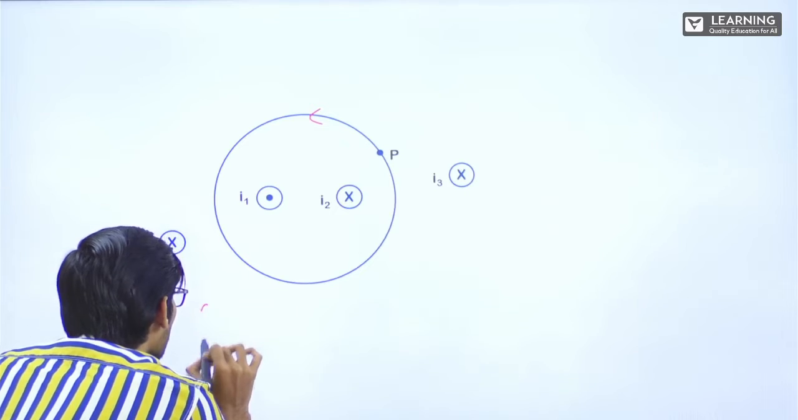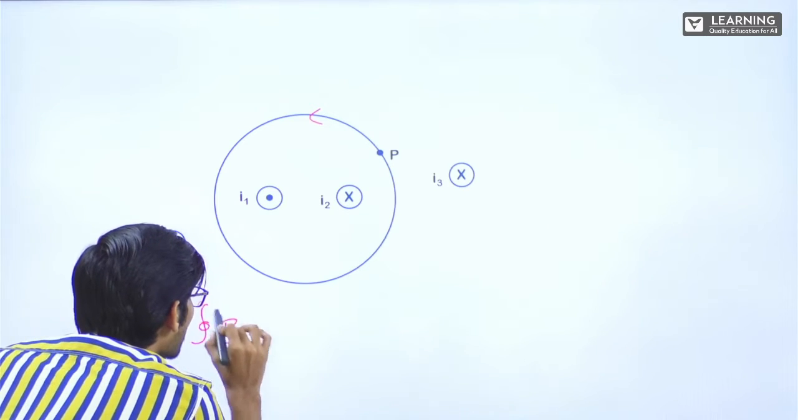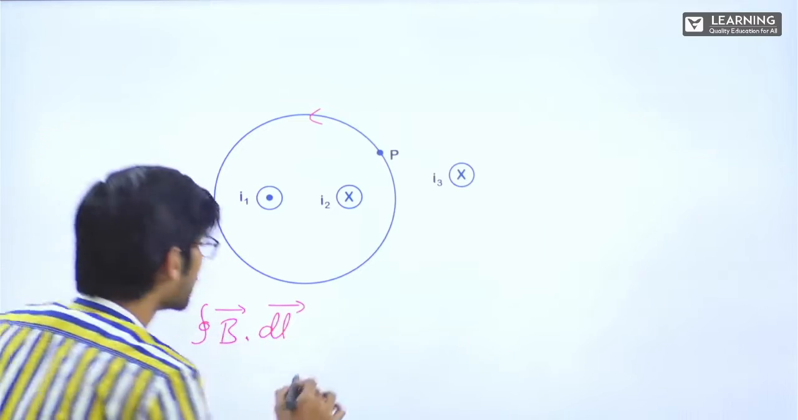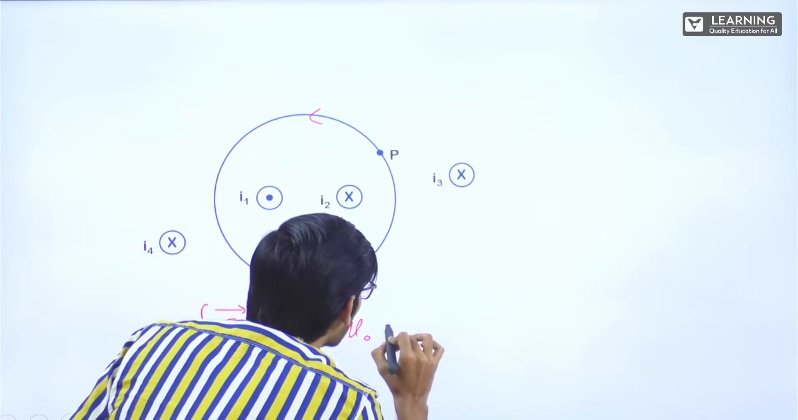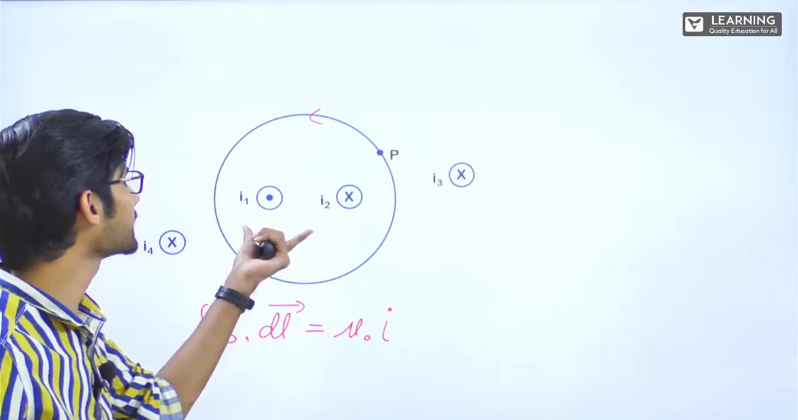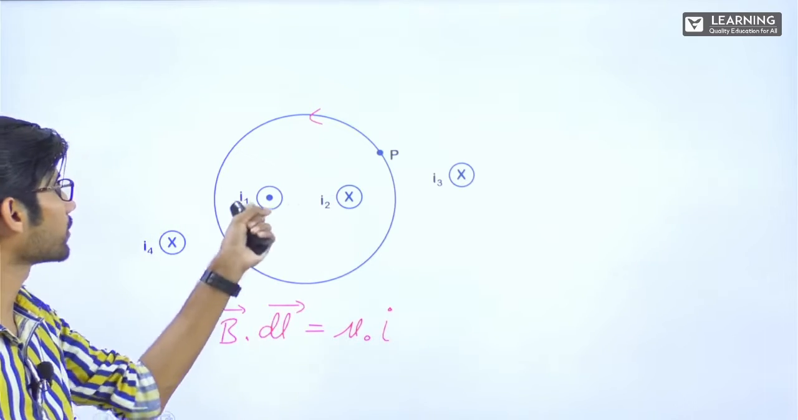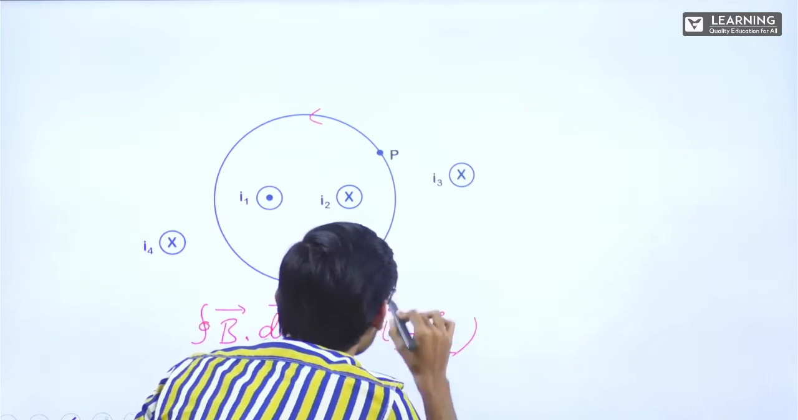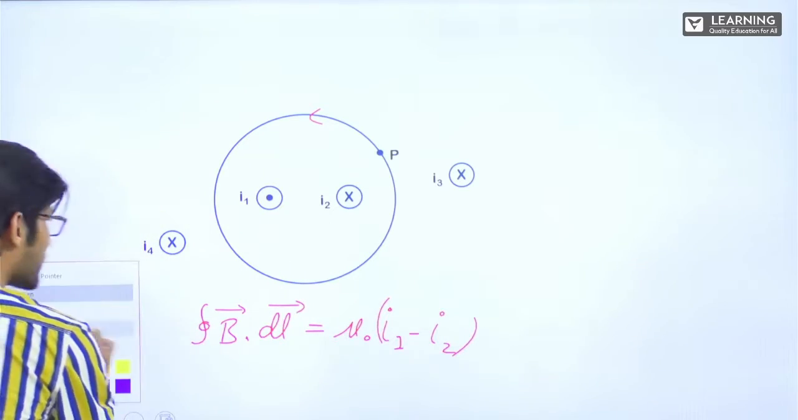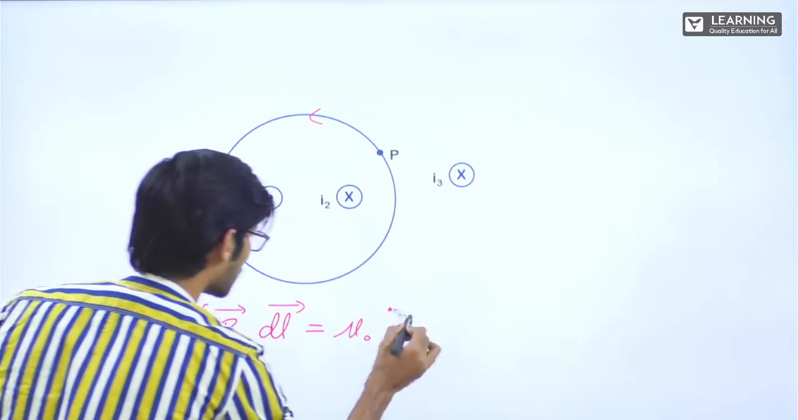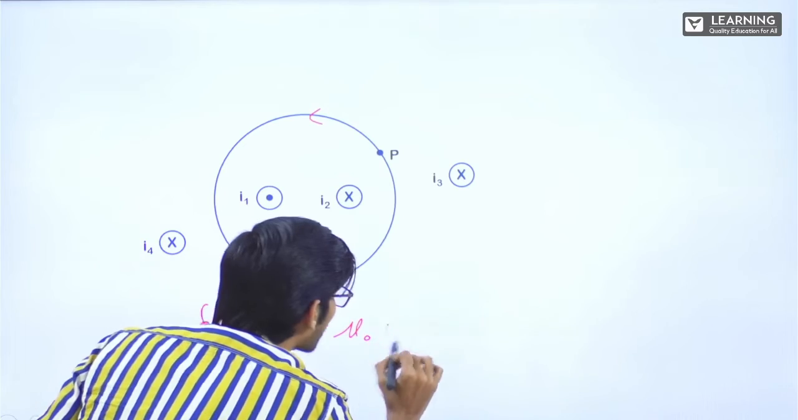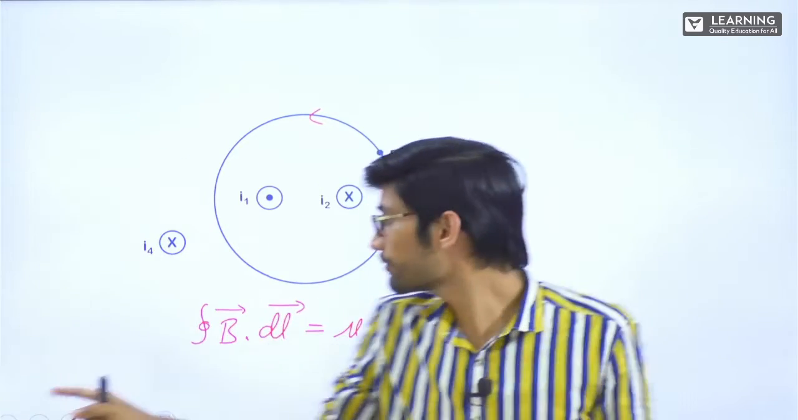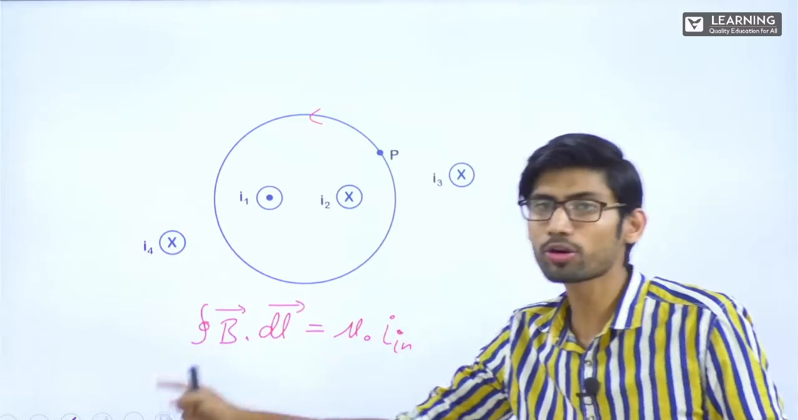The Ampere Circuital Law, what I will use here is integral B dot dl vector is equal to mu naught into I inside. How much will be I inside? If I consider this as anti-clockwise, I1 minus I2. Or first I'll write I inside. Using this, the magnetic field B, what you will get will be due to all the 4 wires at this point.